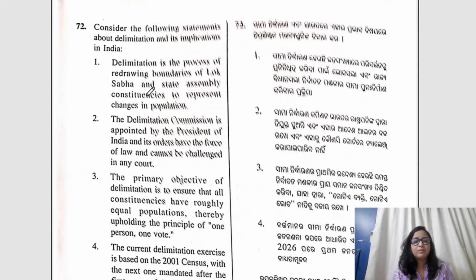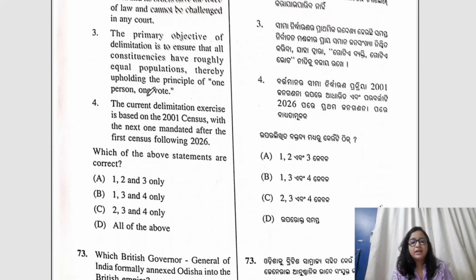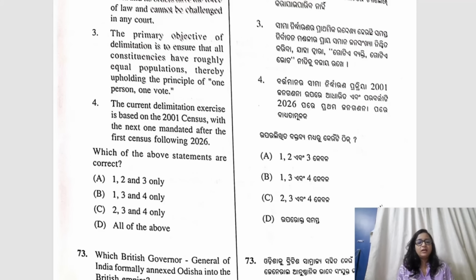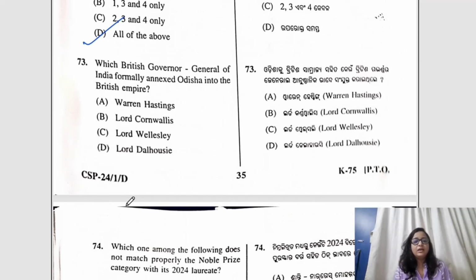Consider the following statements about delimitation and its implementation in India. Here, question number 72, the correct answer would be D. All the statements are given correct. This we can say. Just go through the statements.